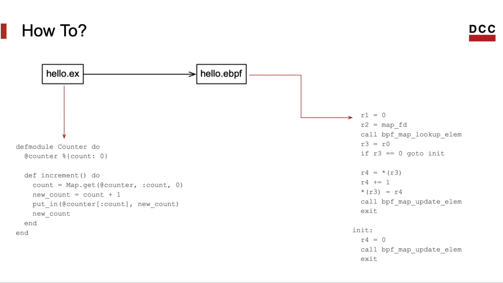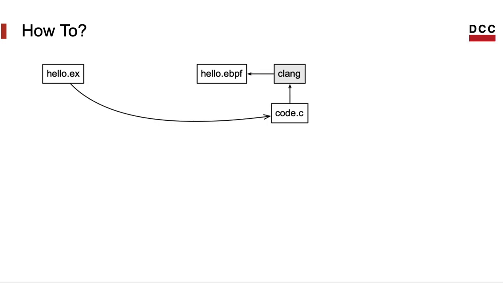So in a sense, what Honey Potion does is to translate an Elixir program, like we see here on the left, into an eBPF program, like the one we have on the right. But the path is much longer. There are a lot of hidden phases in this process, and I will explain them now.